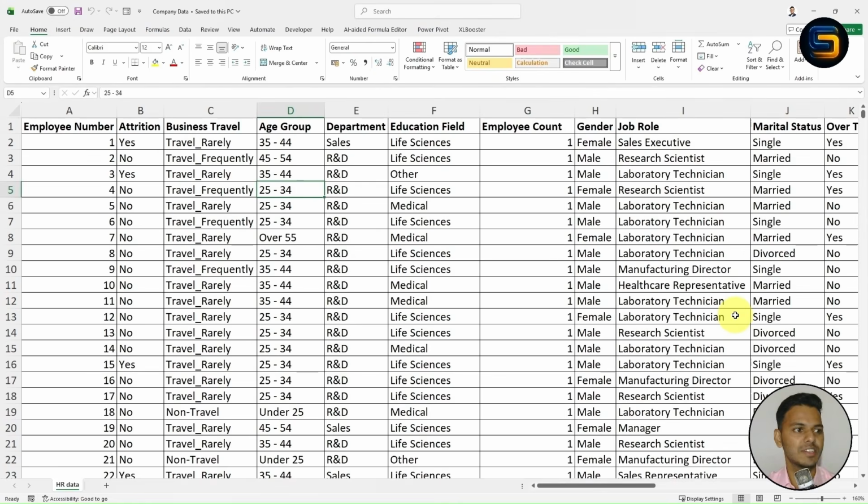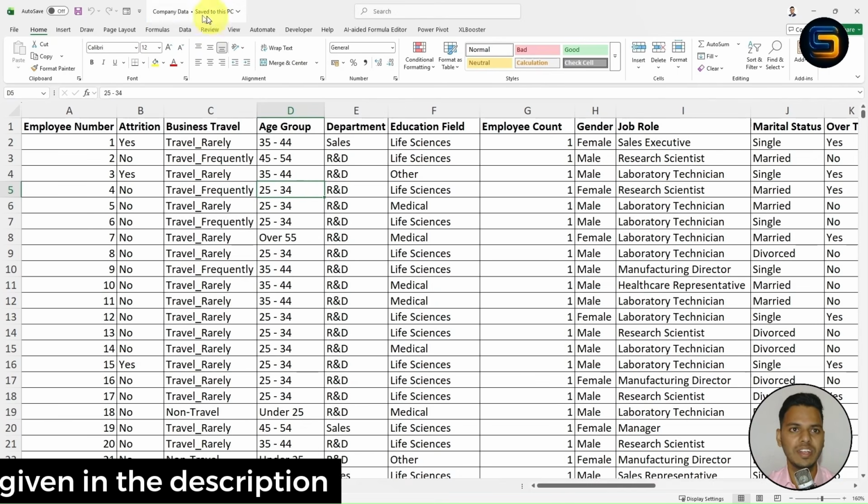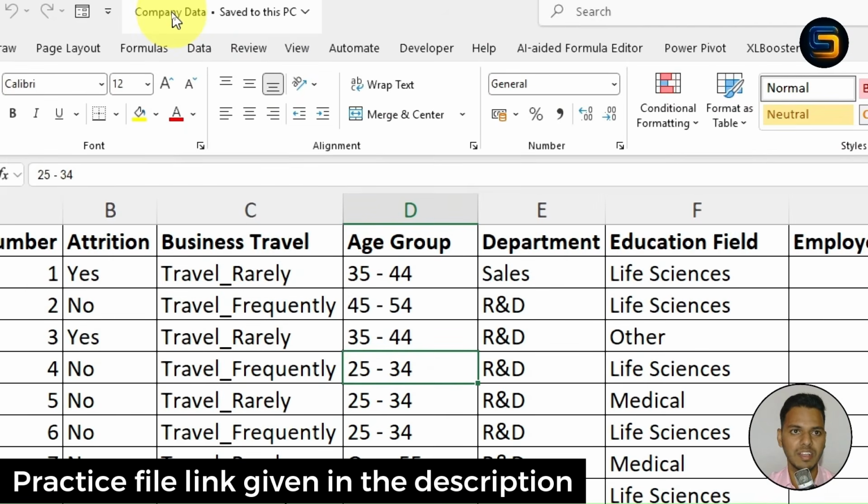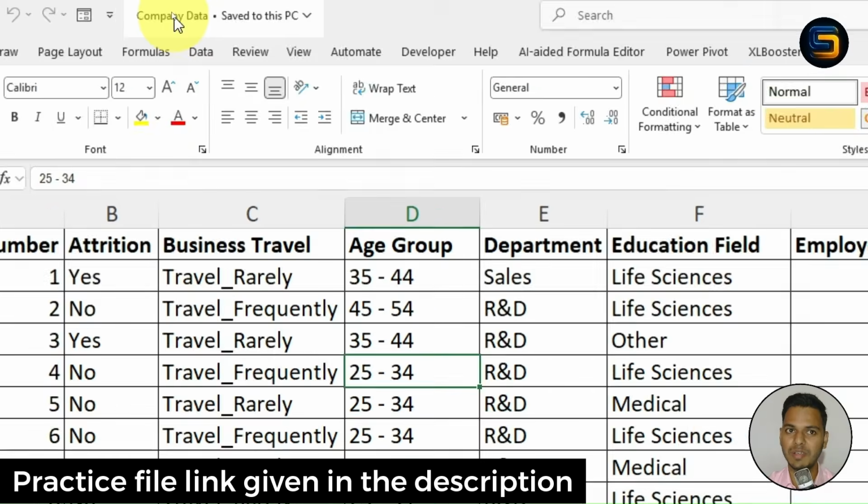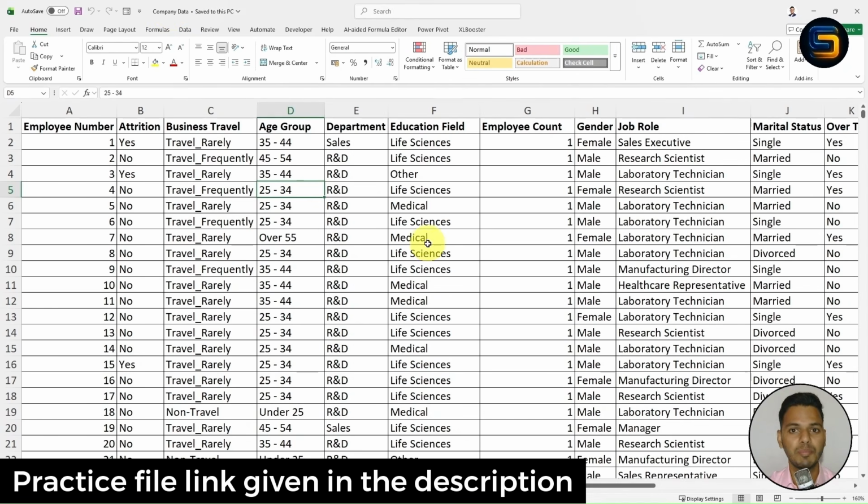Let me open the Excel file. Now, on the screen, I have taken this Excel file. I hope it is visible. The file name is company data. I will provide this file. The link is given in the description. You can just download from there.